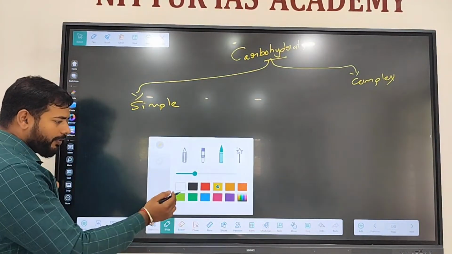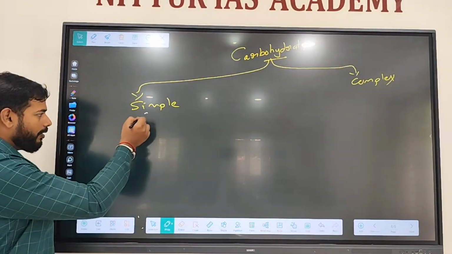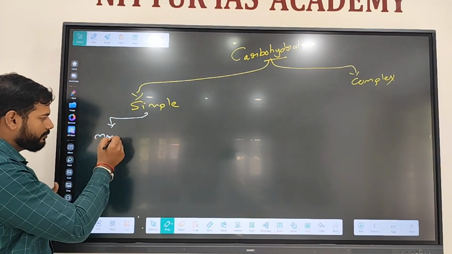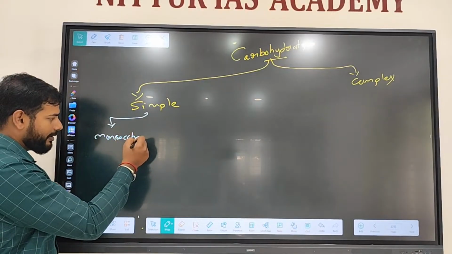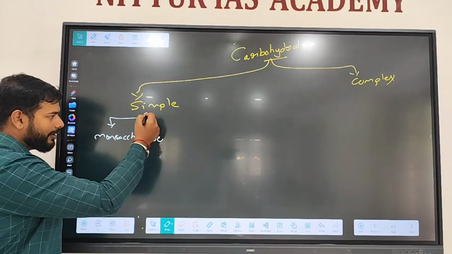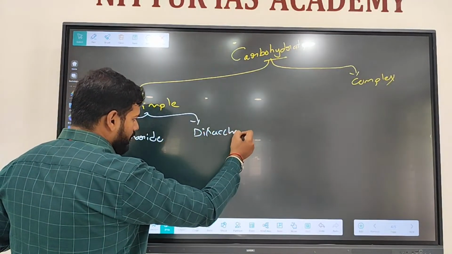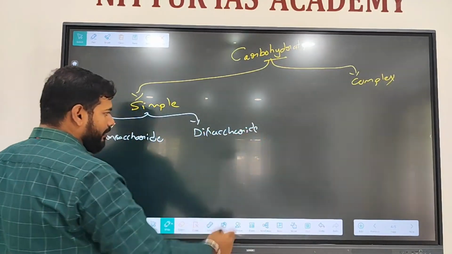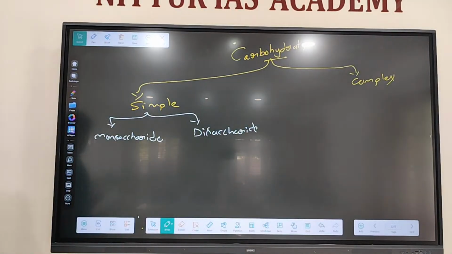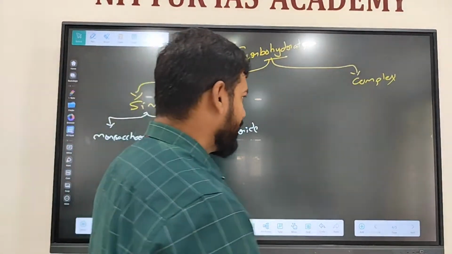Under simple carbohydrate, we have monosaccharide, which is only one sugar molecule. Then we have disaccharide. Two monosaccharides combine to form disaccharide.